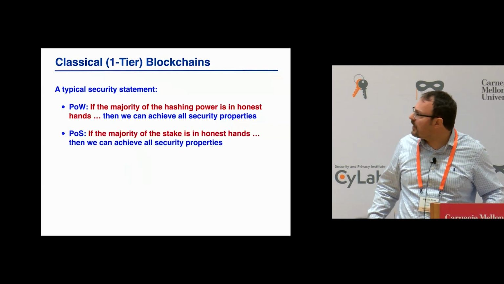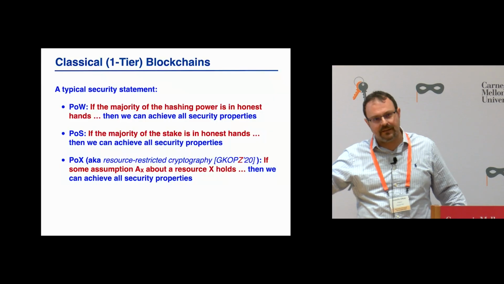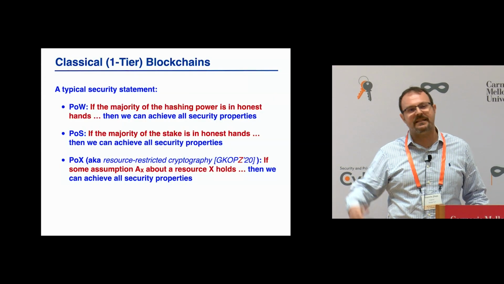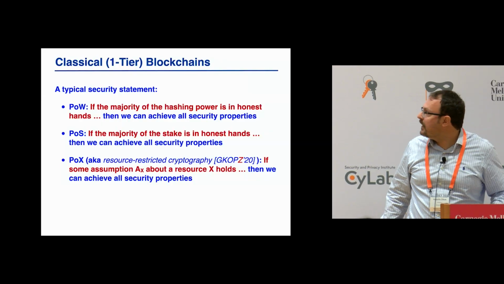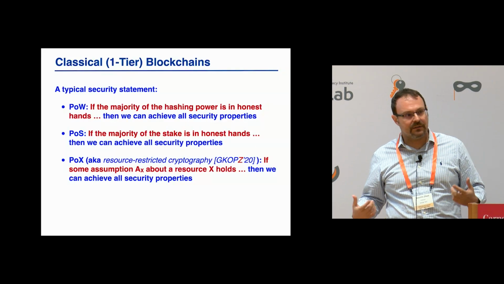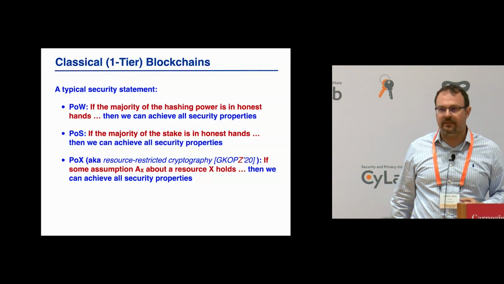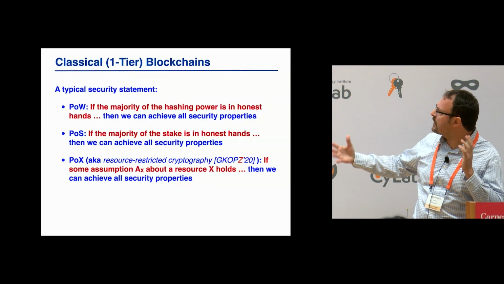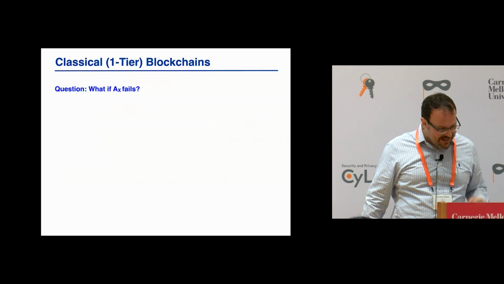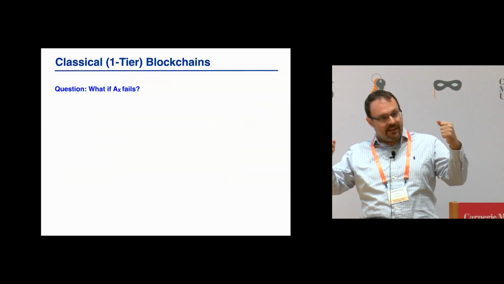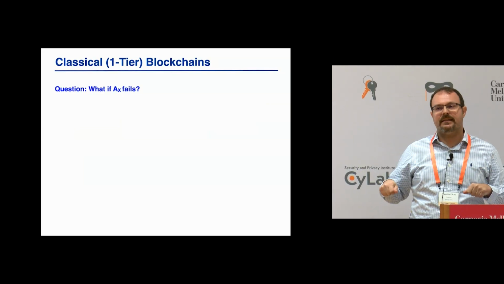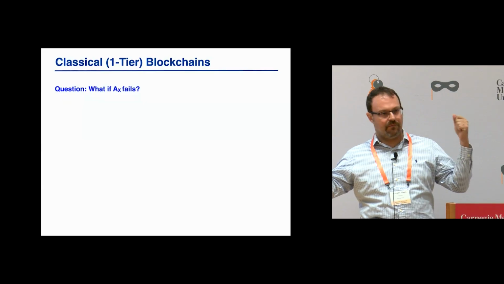Proof of stake, similarly, and you can also think of this as what is recently termed proof of X, proof of some resource. Space-time is one resource which we saw already here, which is if some assumption, let's call it AX, about resource X holds, then we get the property. So a few years back, we termed this resource-restricted cryptography, but again, we cannot agree on a common name. Anyway, the question that this paper is about is: what if AX fails? I have a blockchain, a monolithic blockchain, let's say proof of work.